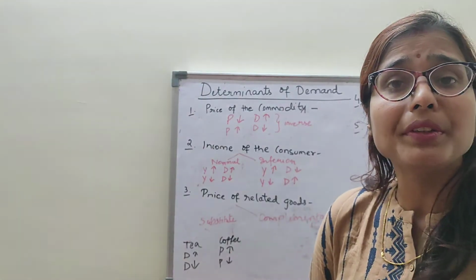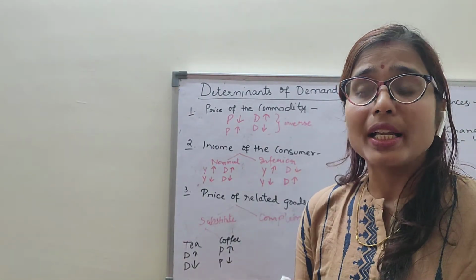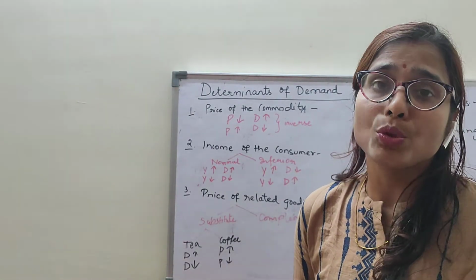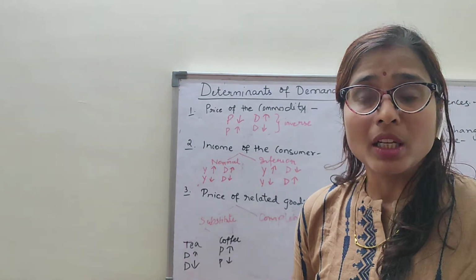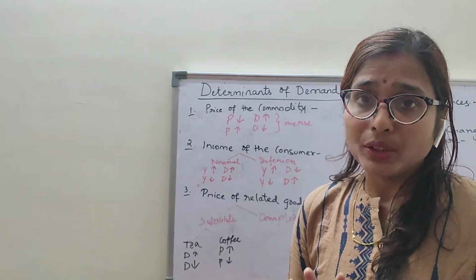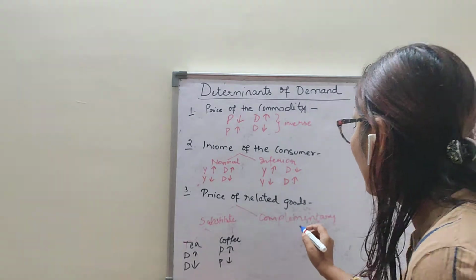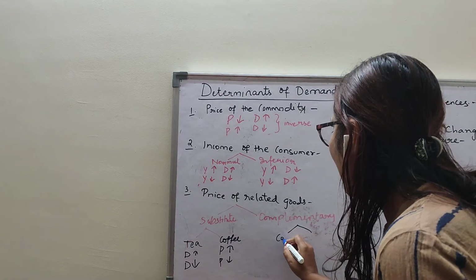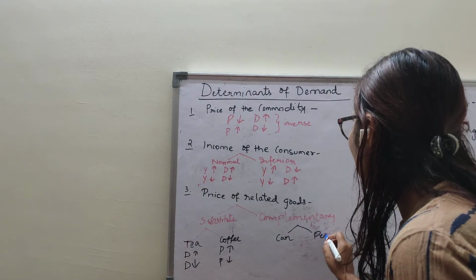Complementary goods. Complementary goods are those goods which can be jointly used or consumed together to satisfy a want. Now complementary goods are demanded together. Say car and petrol, pen and ink, Coke and Pepsi.